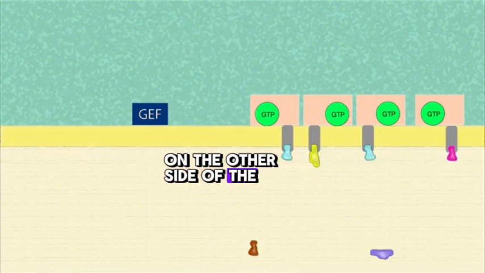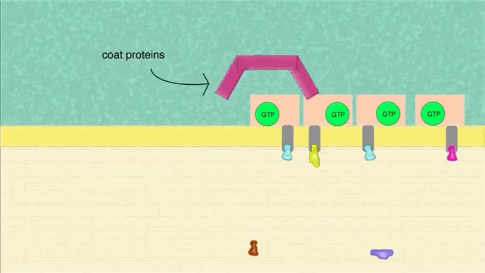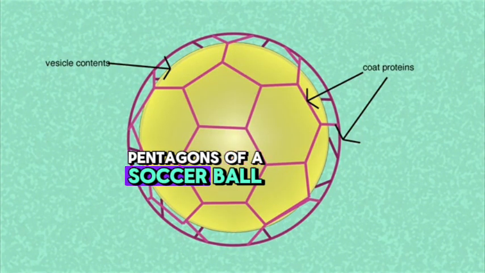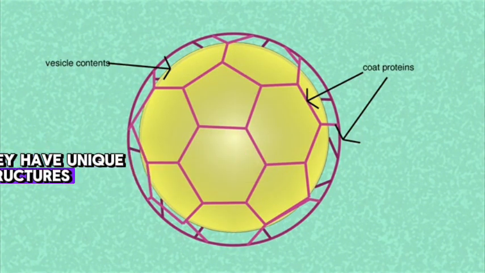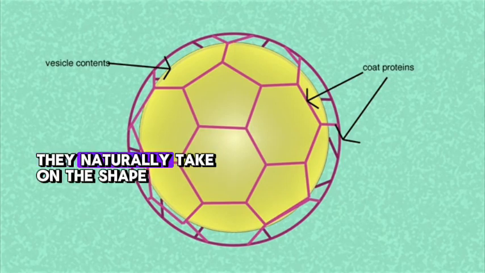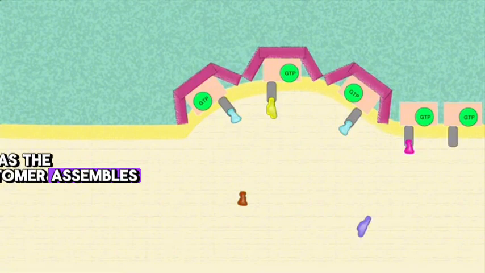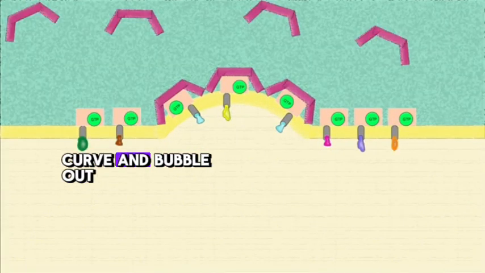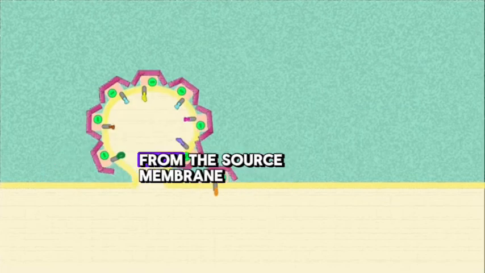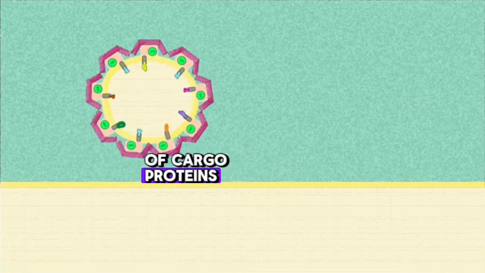On the other side of the membrane, the scaffold proteins begin binding with coat proteins. You can think of coat proteins somewhat like the hexagons and pentagons of a soccer ball. They have unique structures such that when several coat proteins bind together, they naturally take on the shape of a sphere. So as the coatomer assembles, the membrane is forced to curve and bubble out. Eventually, the budding vesicle separates entirely from the source membrane, creating a membrane-enclosed sac full of cargo proteins.